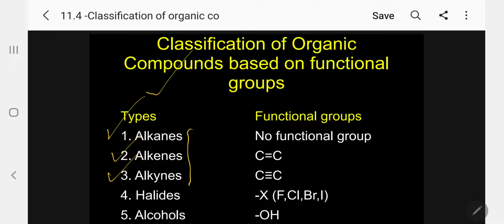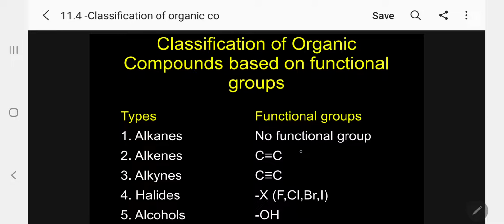In the case of alkanes, there is no functional group present. Specific examples: methane, ethane. Simply carbon and hydrogen is present, a saturated compound. So, there is no functional group.